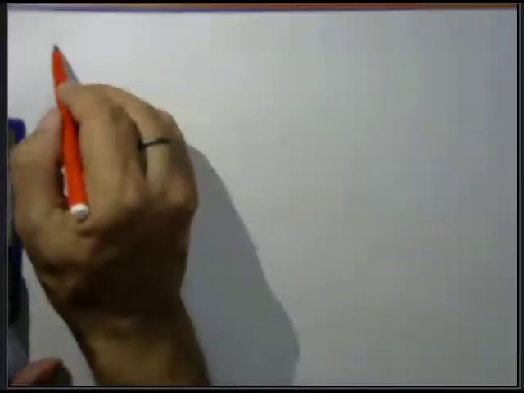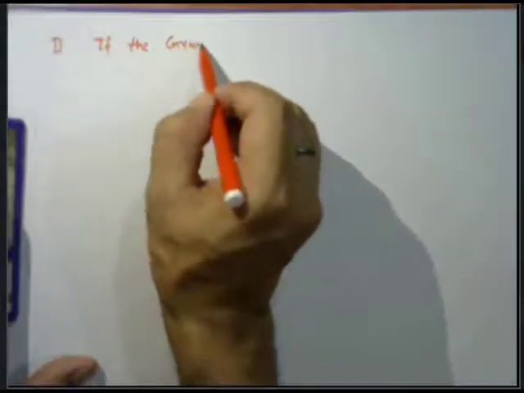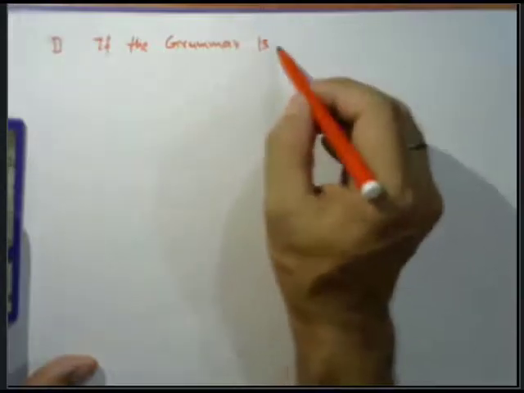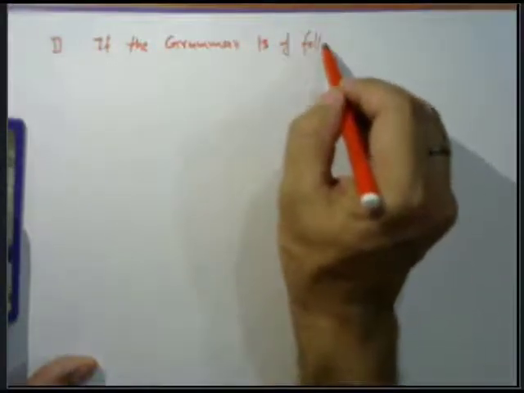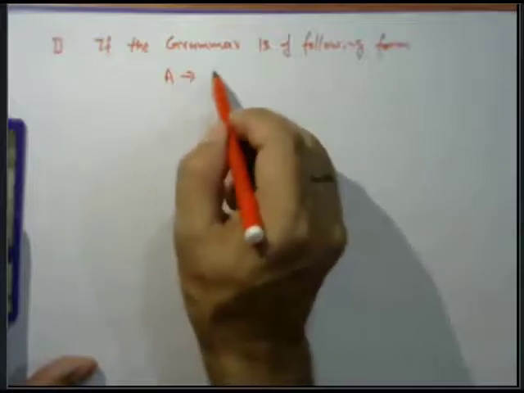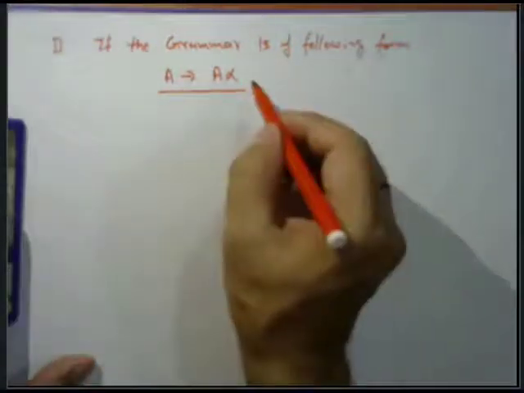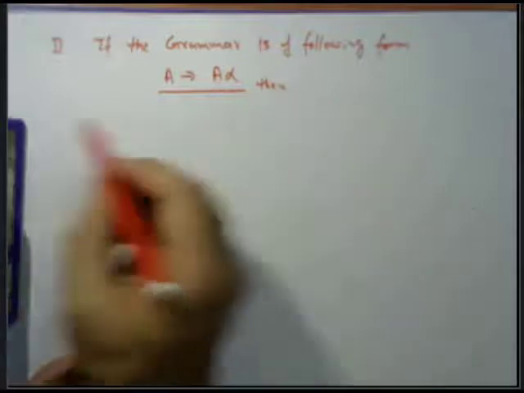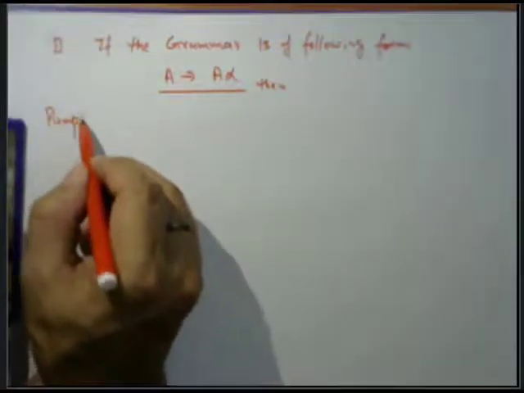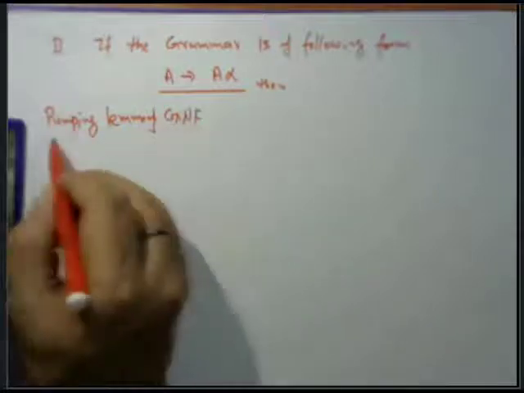The second rule is, if the grammar is of the following form, suppose A tends to A alpha, then we can apply the lemma for GNF.